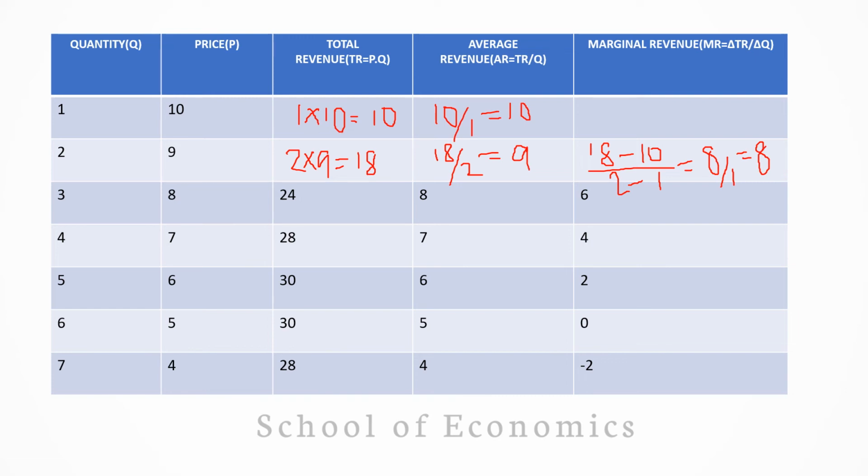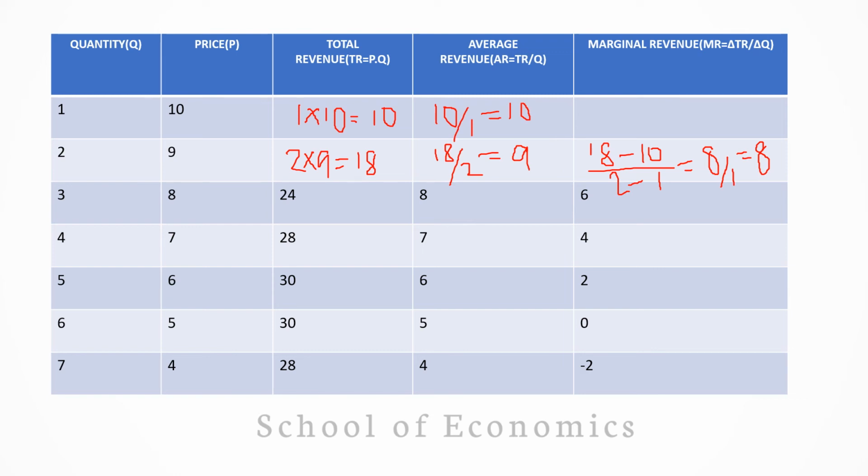So if you look at the data of MR, then you can observe that it is 6 when the price is 8, because 24 minus 18, that means 6, divided by 3 minus 2, that is 1. So value of MR at price 8 is 6. And if you again observe the value of MR, then you can observe that value of MR is decreasing.